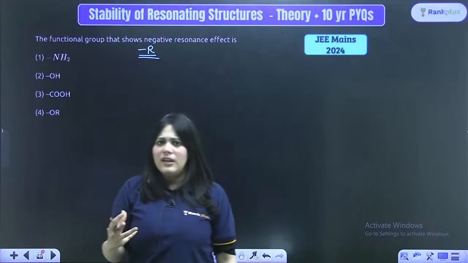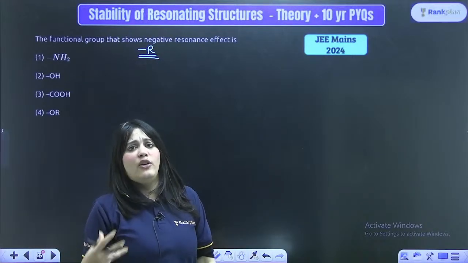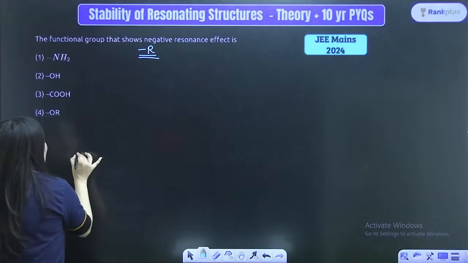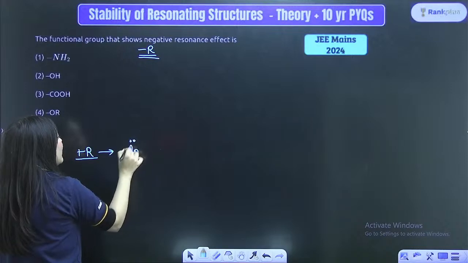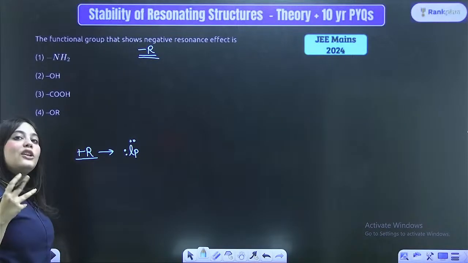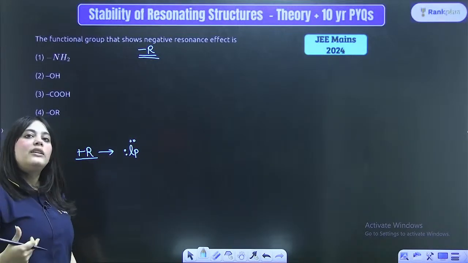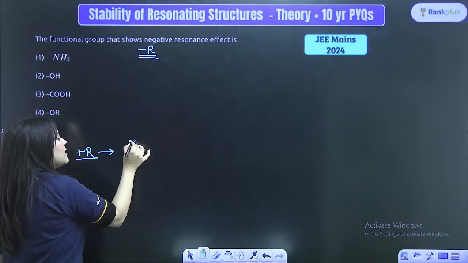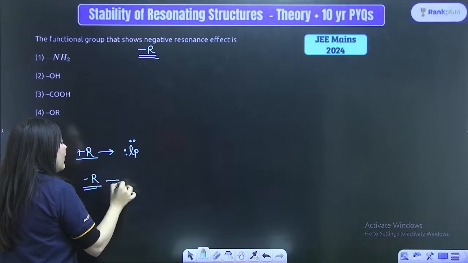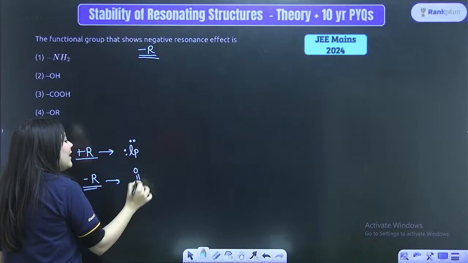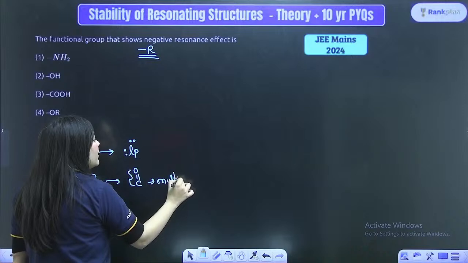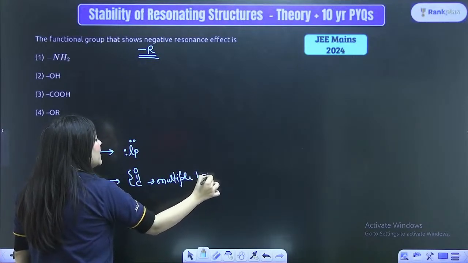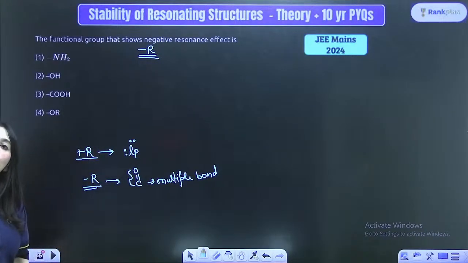Now, the best trick to recognize which shows the minus R or the plus R effect is, beta, the plus R effect is always shown by the groups which have a lone pair of electrons attached to them. Whenever anything has a lone pair directly attached to the atom or the ring, it will definitely show what? Plus R effect. Minus R, how to identify? Whenever any atom directly attached has a multiple bond on it. What does it have? A multiple bond present. A multiple bond present directly attached to the benzene ring or to the atom, then that is a minus R effect.